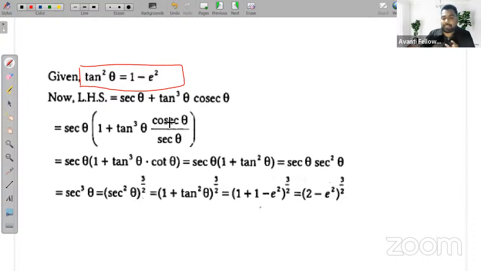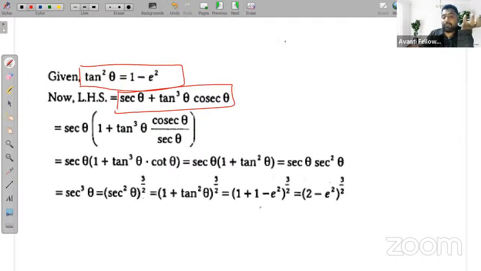If I ask you to take sec theta common from this expression, what will you get? If I take sec theta as common, then I get sec theta into (1 plus tan cube theta into cosec theta upon sec theta). Next, if I ask you to find cosec theta upon sec theta, if you simplify cosec theta upon sec theta, what will happen?